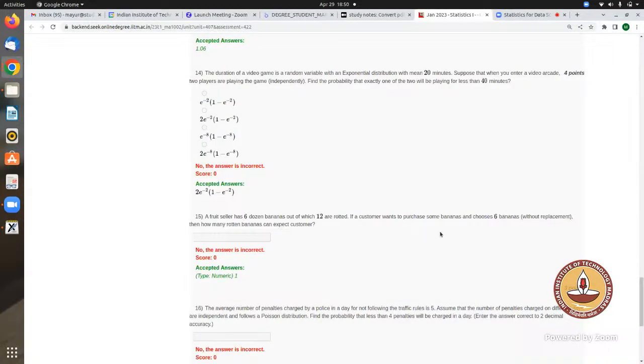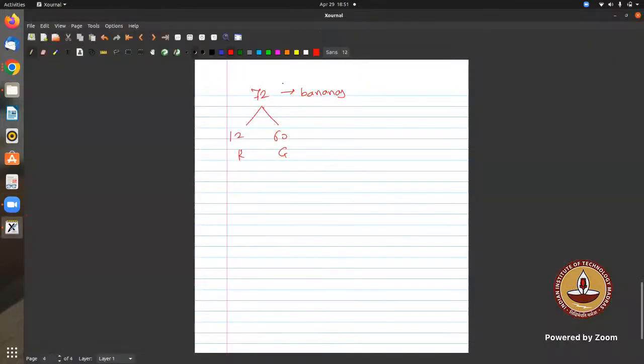If a customer wants to purchase some bananas and chooses 6 bananas, what can we expect? This is the expectation problem actually, but this is not a permutation. This is a probability question. It is hypergeometric. You can do it with the hypergeometric or with simple probability. So this is a question of probability.